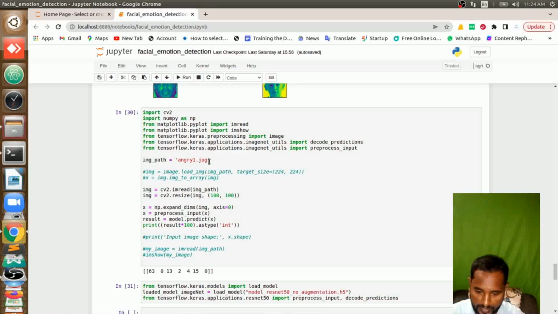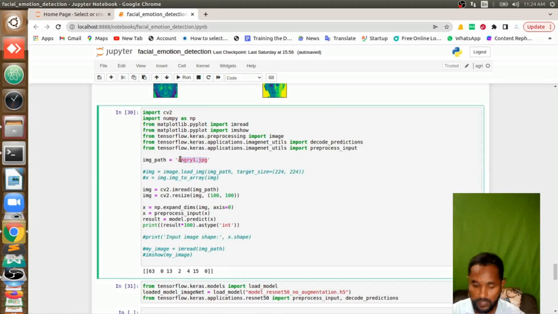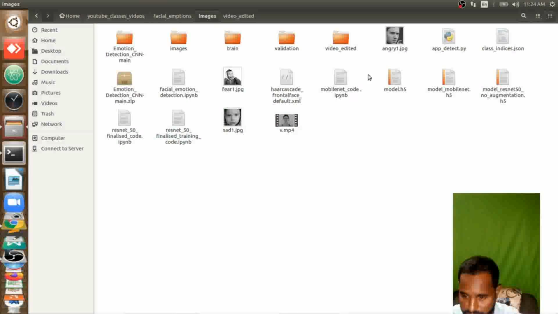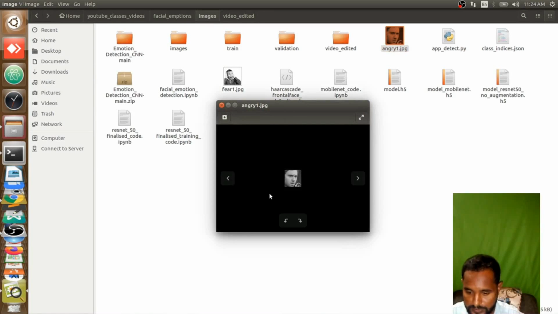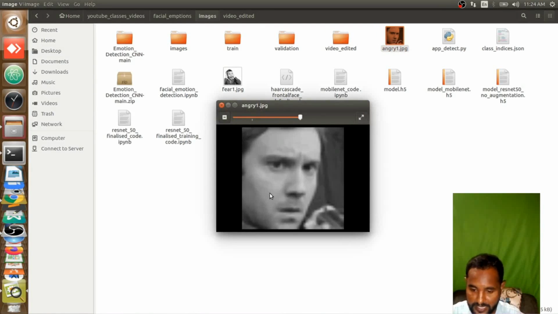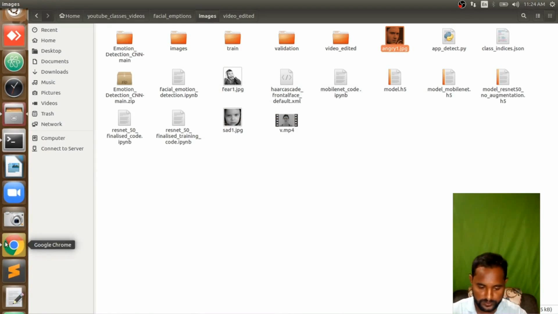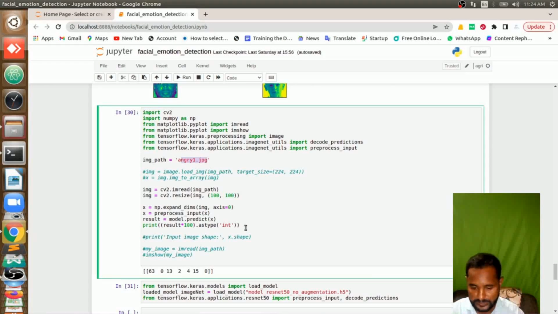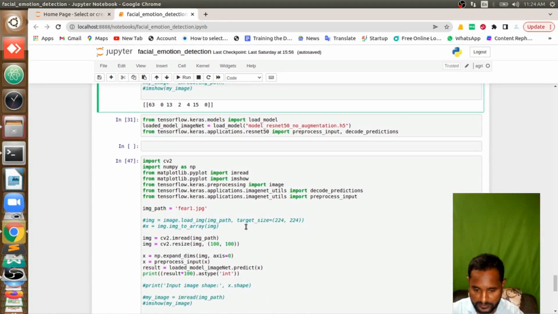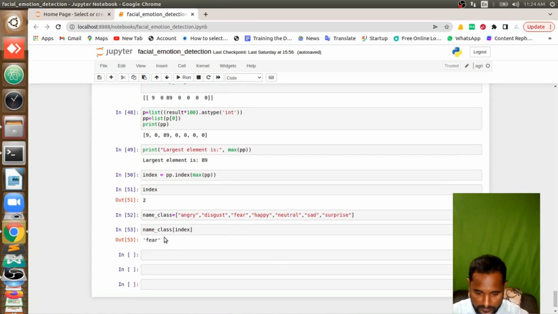First I am feeding angry1.jpg to my model. Okay, so how is this image? This is that image, whatever the input image I am feeding now. When I feed this image to my deep learning model, it's predicting and giving that it is fear.